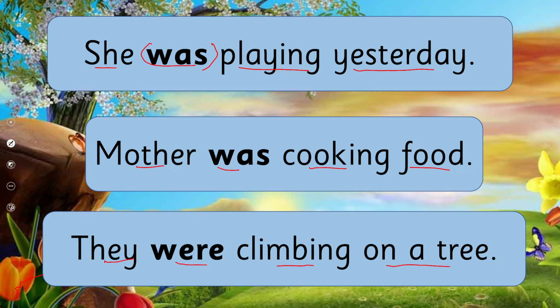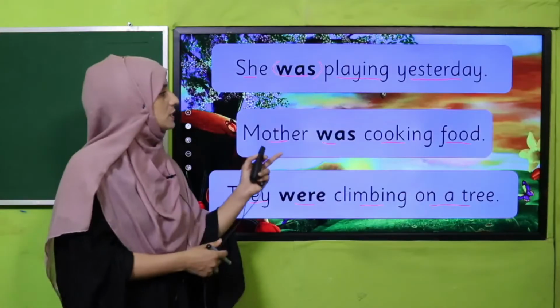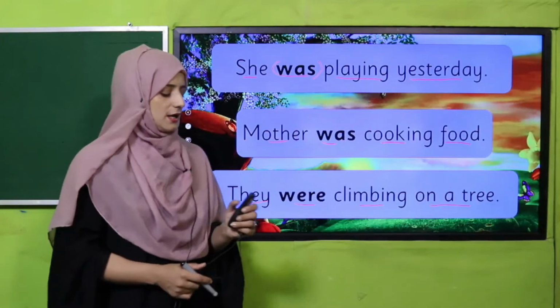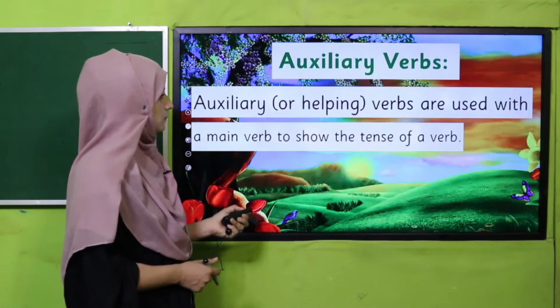Through these examples we can see that these sentences show past continuous tense. So let's see how we can recognise it. Such types of sentences are past continuous tense. Yes, now see how we will get that.